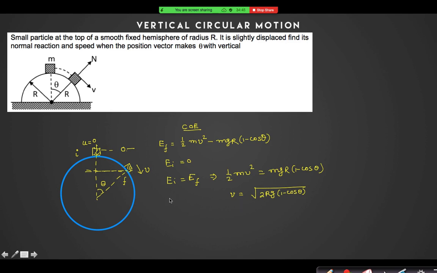Then what is the normal reaction? If I talk about the free body diagram, then this is normal, this is mg, these two forces are there. If you see from the rotating frame, there is mv square by r here. So if this is theta, then can I say normal plus mv square by r is equal to mg cos theta, yes or no?